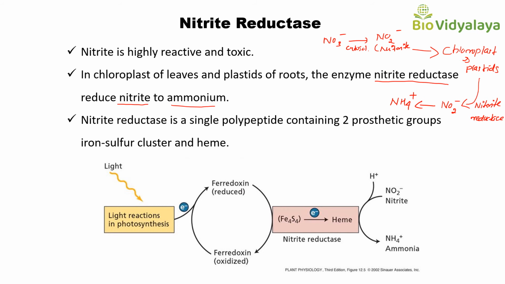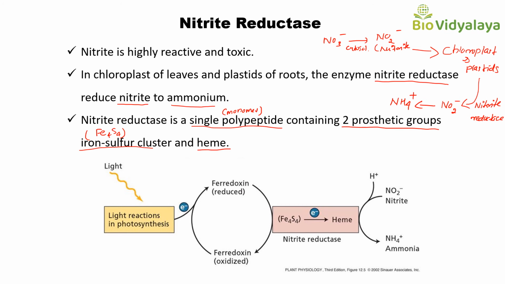So let's see the structure of nitrite reductase. Nitrite reductase is a single polypeptide, which means it is a monomer, containing two prosthetic groups: an iron sulfur cluster, that is Fe4S4, and heme.